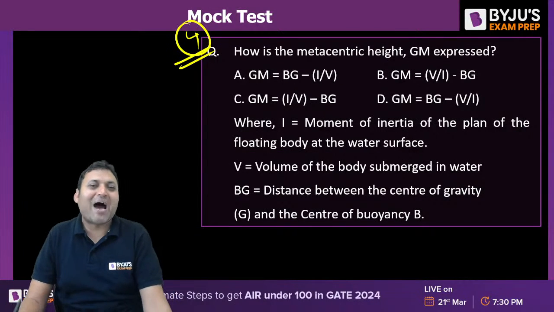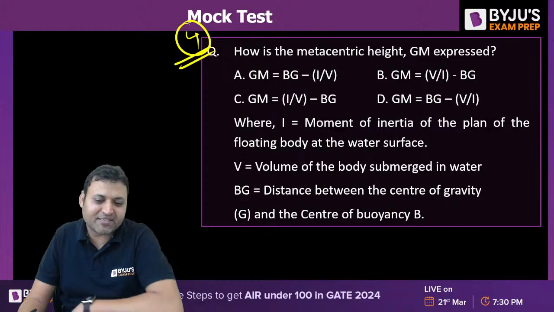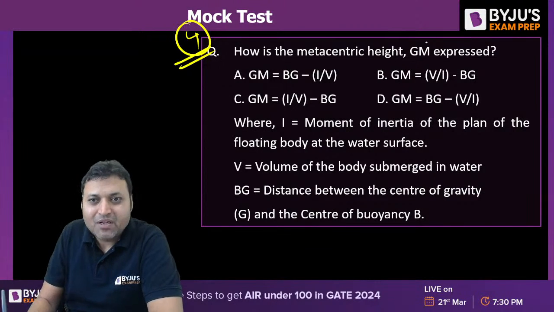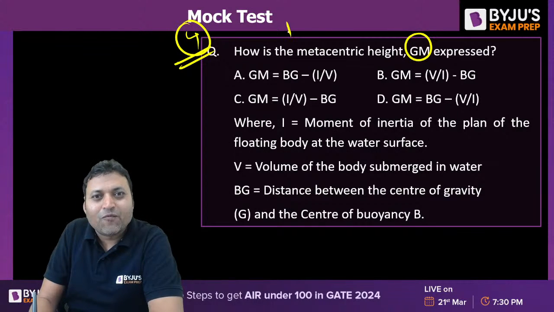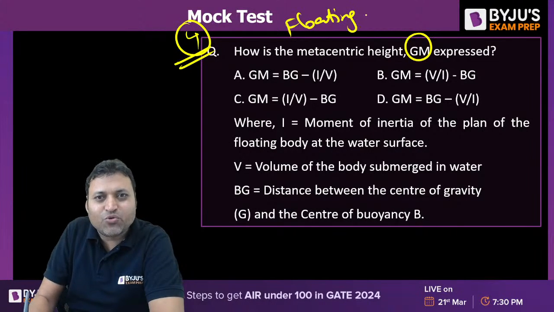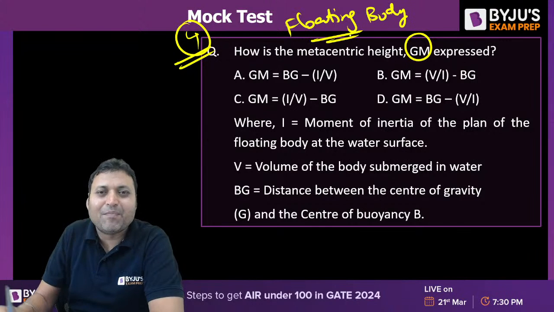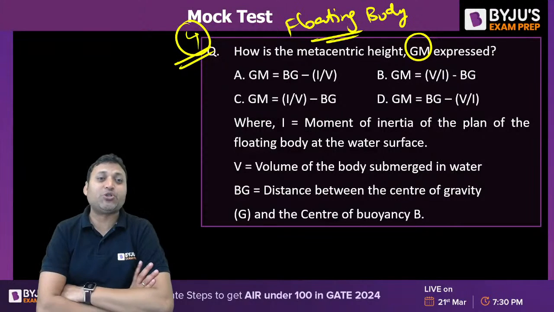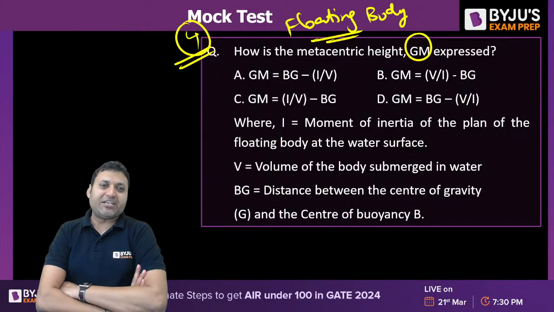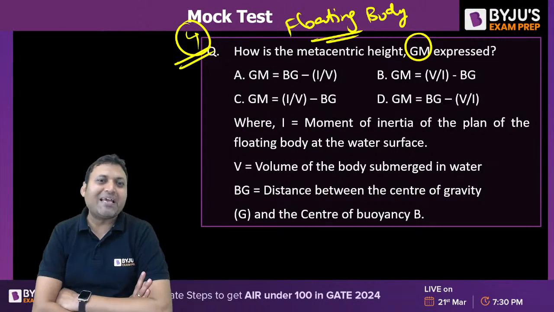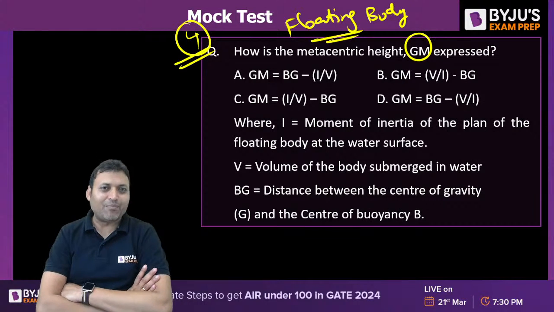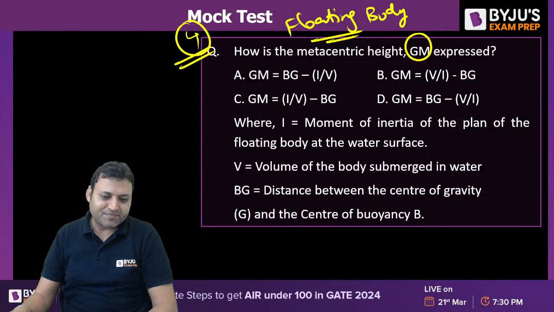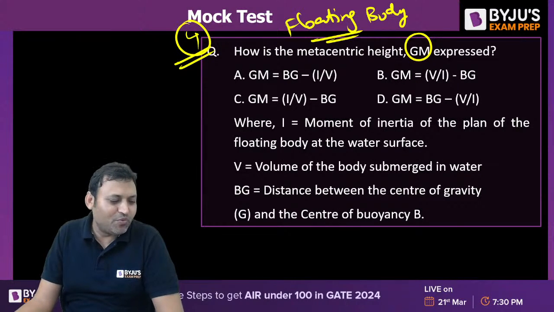The question is from buoyancy and flotation, formula based or memory based question. How is the metacentric height GM? Metacentric height is used in floating bodies, partially submerged bodies. It is the parameter used to check the stability condition, what type of equilibrium the floating body attains, whether it is rotationally stable, neutral, or unstable. So what is the answer to question number 4? Everyone, please respond.